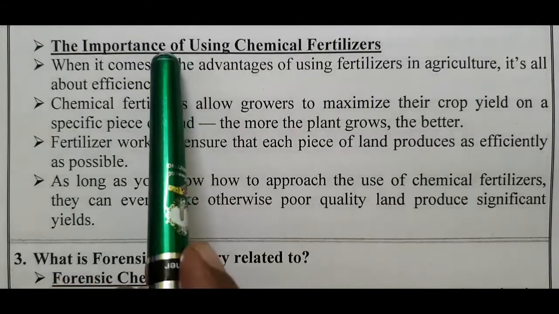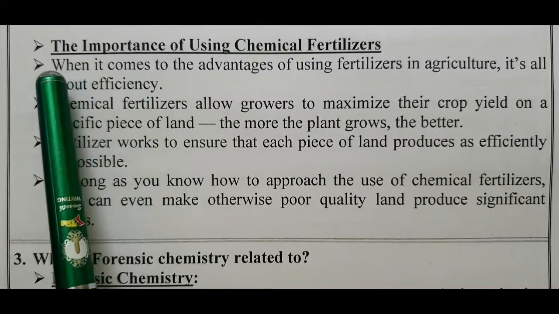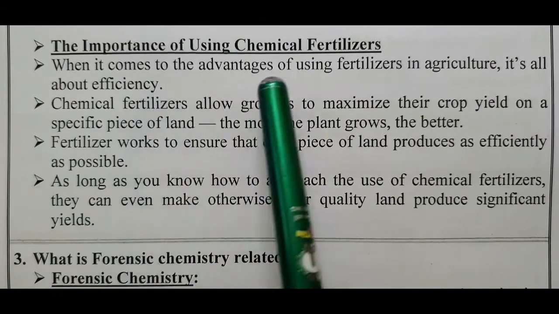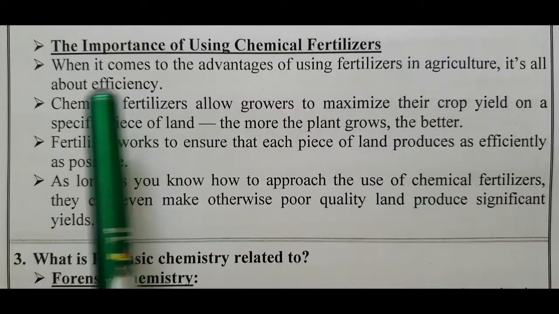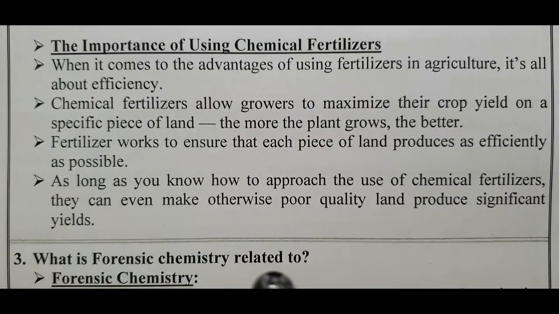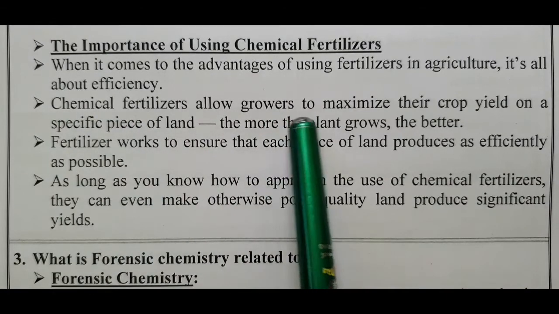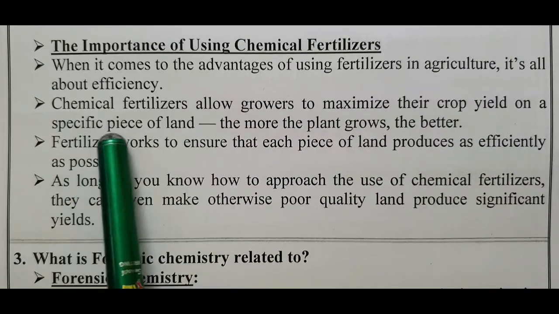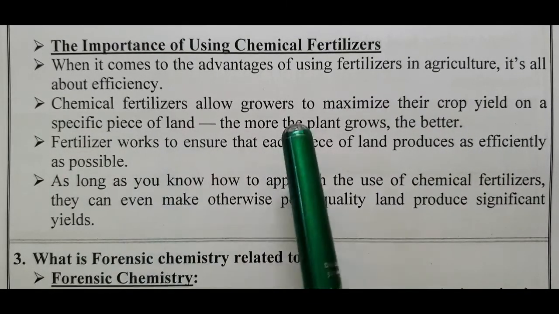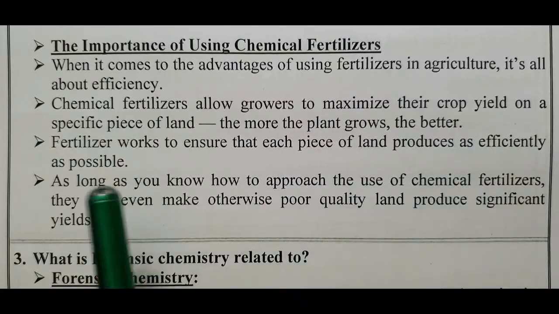The importance of using chemical fertilizers: when it comes to the advantages of using chemical fertilizers in agriculture, it's all about efficiency. Chemical fertilizers allow growers to maximize their crop yield on a specific piece of land. The more the plant grows, the better.